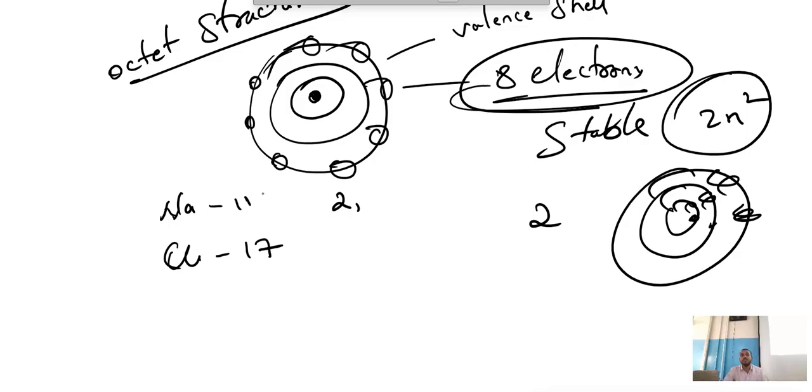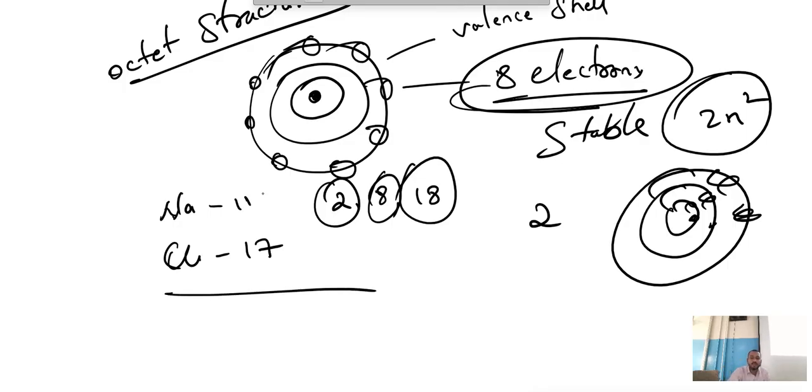Second shell, in place of n you write 2. 2 square is 4, 4 times 2 is 8. Third shell, 3 square is 9, 9 times 2 is 18. That means the first shell can hold a maximum of 2 electrons, the second shell 8 electrons, and the third shell 18 electrons. That is the capacity we have to fill the electrons.